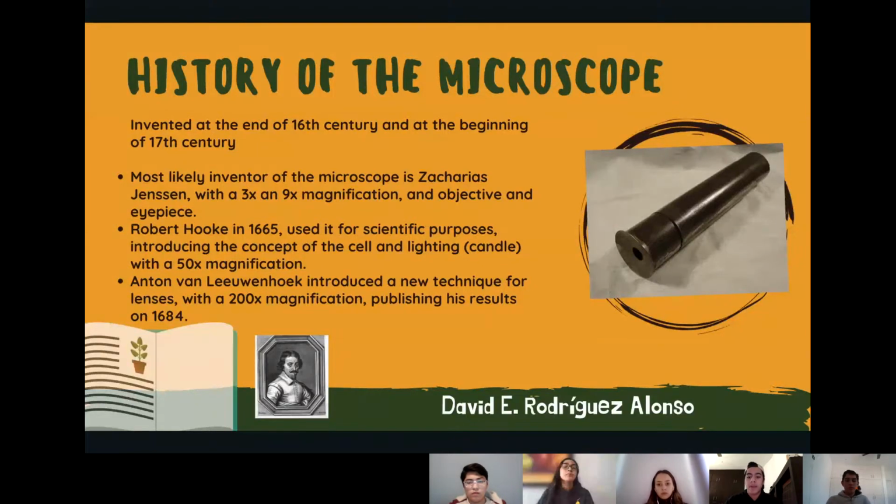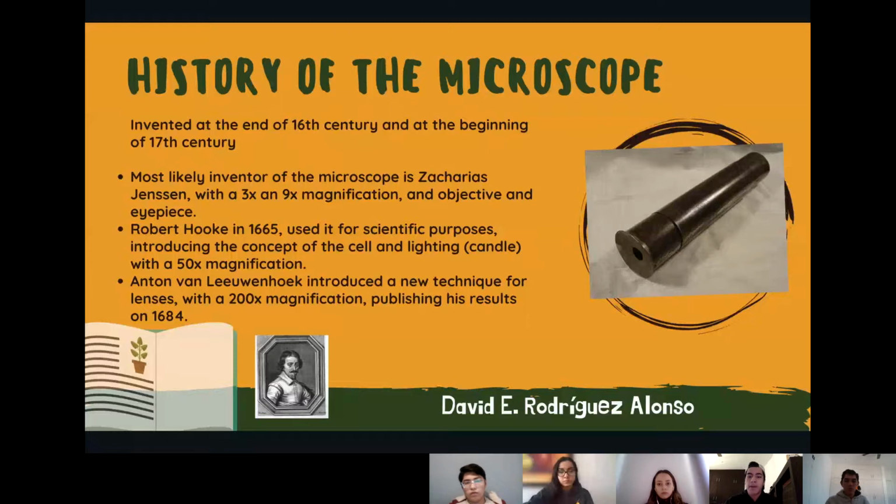Then we have Anton van Leeuwenhoek, who introduced a new technique for lenses with a 200 times magnification, publishing his results in 1684. Then we find the cell and its history. I will tell you the most important things about this.